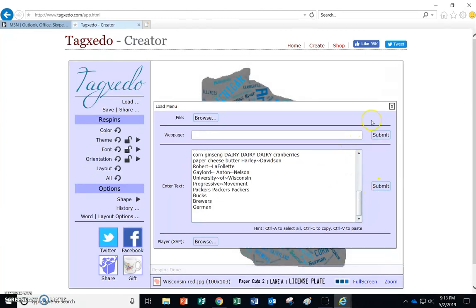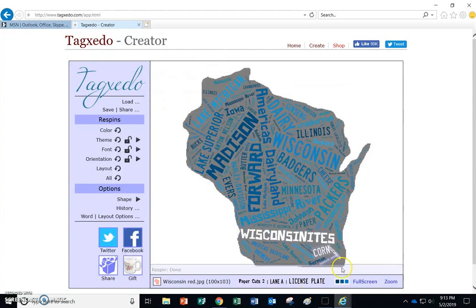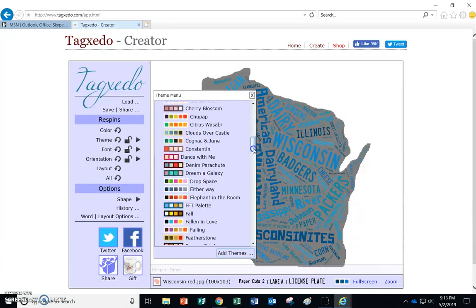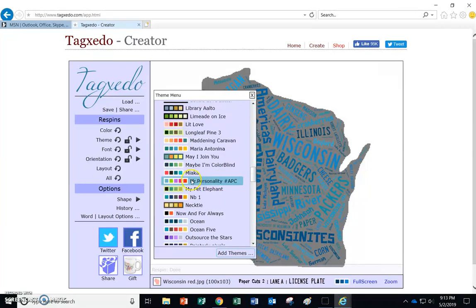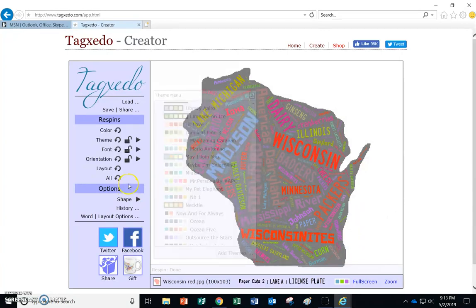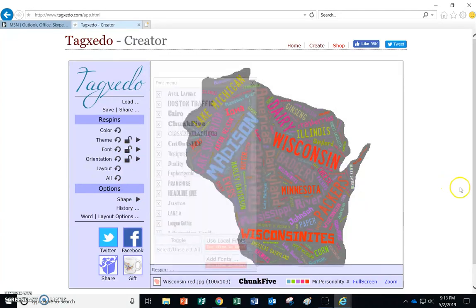All right, now I can see that it has my words, and it has them in an interesting font and an interesting color. I can now change that. So I'm going to go into theme right here. And if you look, white surrounding it would be a white background. Brown surrounding it would be brown background. I'm looking for some colors that really speak to me. I'm going to take this one, Mr. Personality. That's pretty cool. Now, I don't really like that font, so I'm going to change the font.